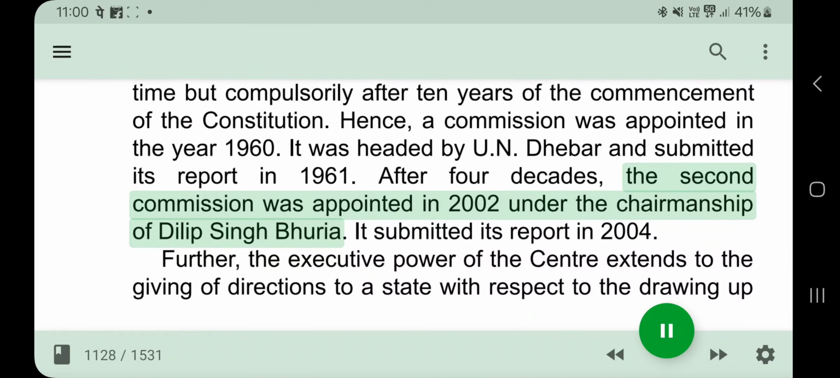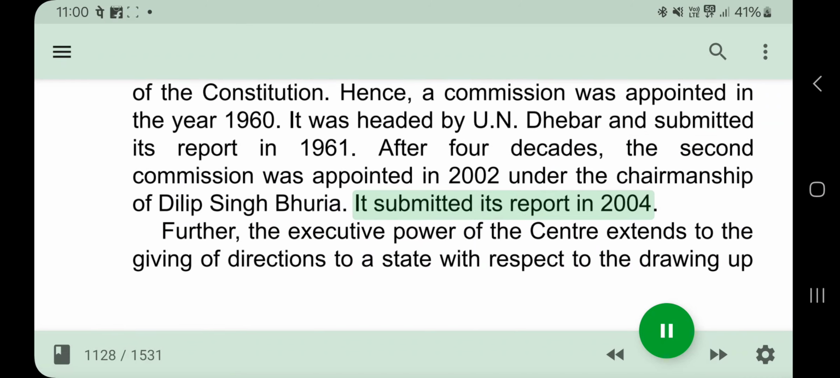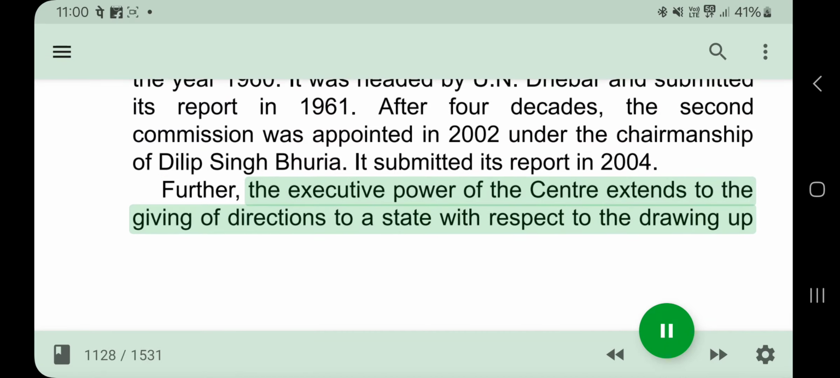After 4 decades, the second commission was appointed in 2002 under the chairmanship of Dilip Singh Bhuria. It submitted its report in 2004. Further, the executive power of the centre extends to the giving of directions to a state with respect to the drawing up and execution of schemes for the welfare of the STs in the state.